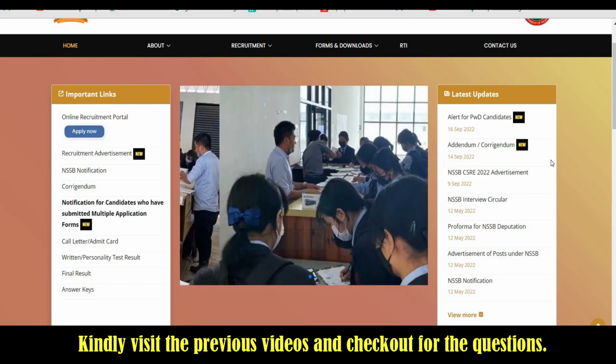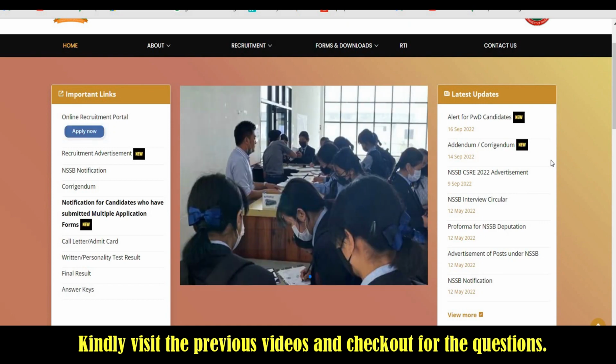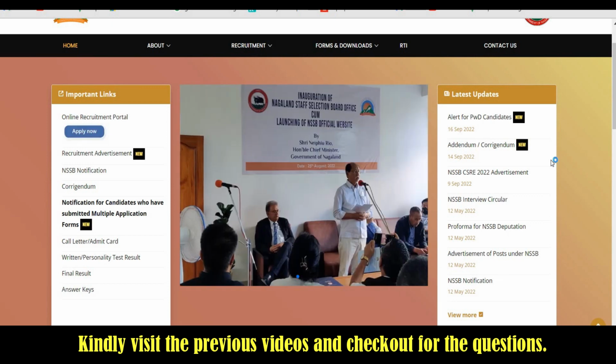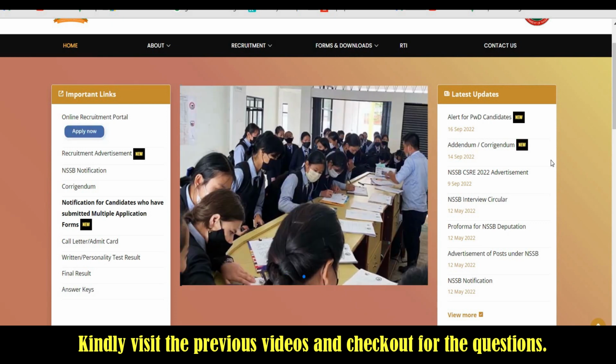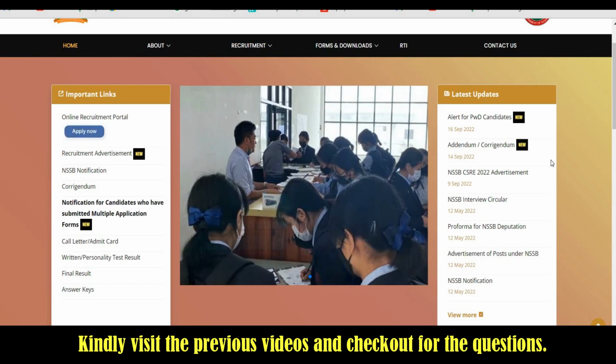One question is, can we download the form after submission? Yes, you can download the form after your submission is done. You can take the printout of that. And regarding the admit card, that admit card will be issued a week before and they will inform on this website, so no need to worry about the admit card. And also the syllabus, you can download from the website itself.